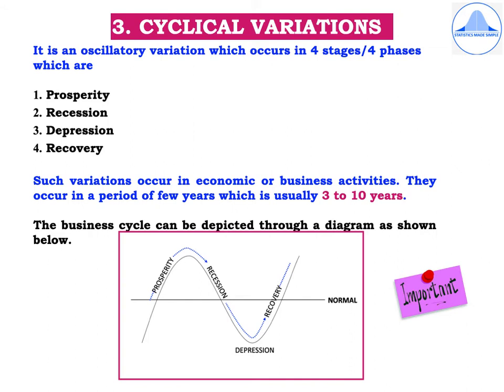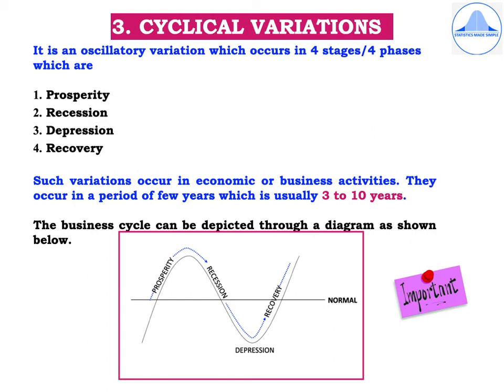Usually these cyclical variations occur in economic or business activities, and they occur in a period of few years, which is usually 3 to 10 years. Now, another important point is that the business cycle can be depicted through a diagram as shown below.